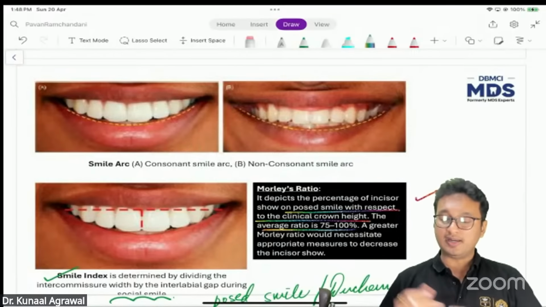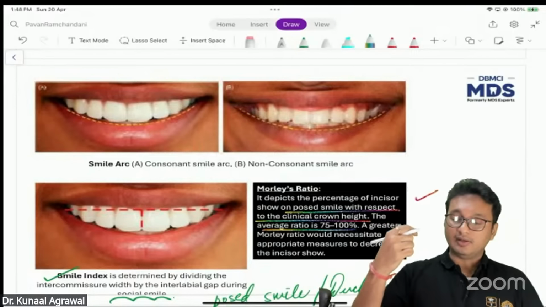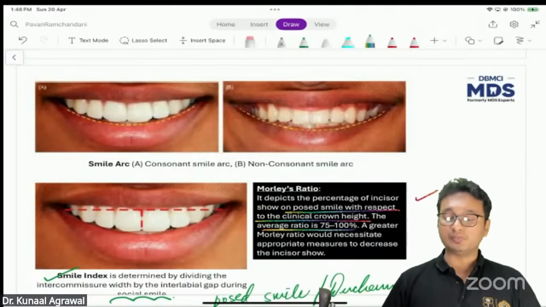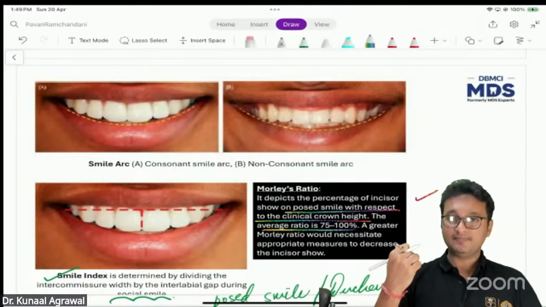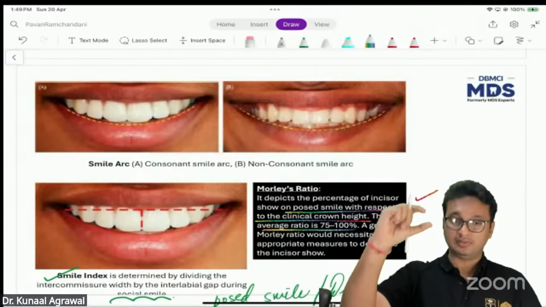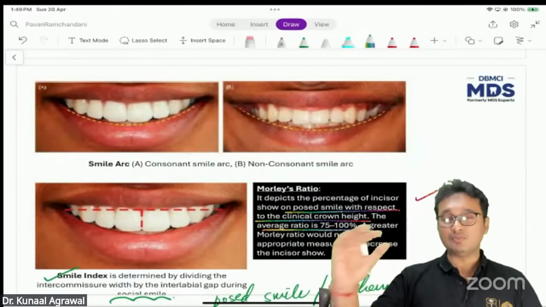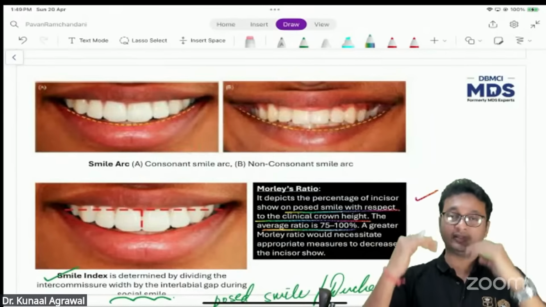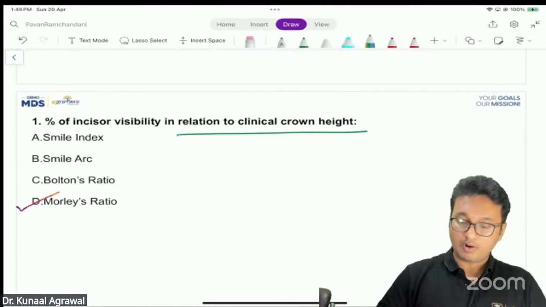How is it measured? It is measured by measuring the percentage of incisor show on posed smile with respect to the clinical crown height. Like how much of the tooth is visible while smiling, that amount is divided by the total height of the tooth, the cervico-incisal height of the tooth. So a ratio of 75 to 100% means it's an attractive smile. Anything more or less, we have to change the position of the teeth accordingly. Okay? So the correct answer should be Morley's ratio.